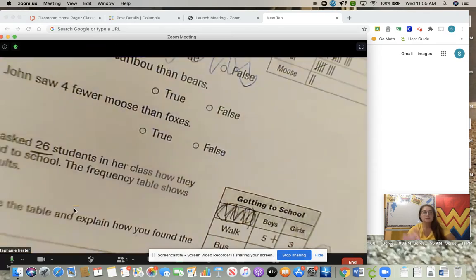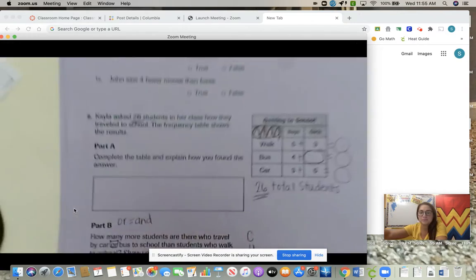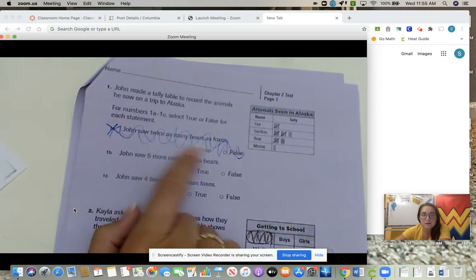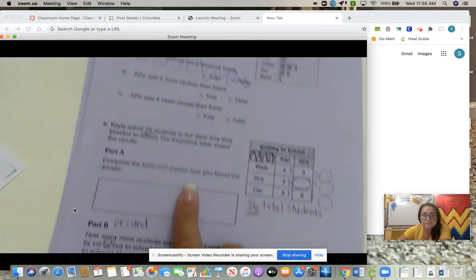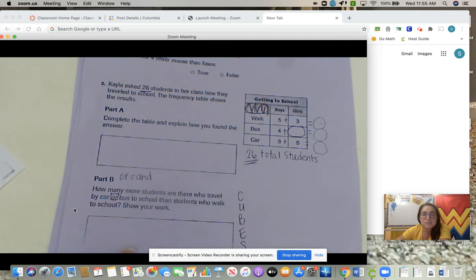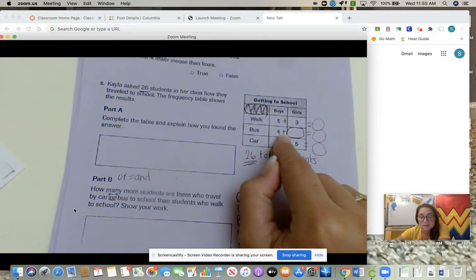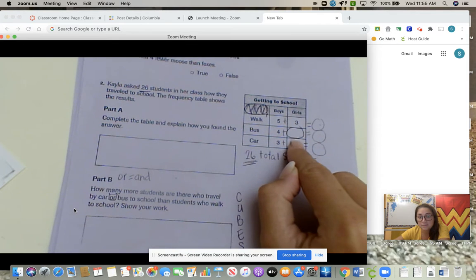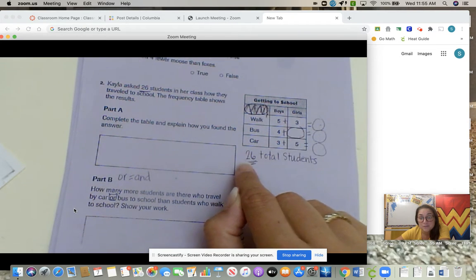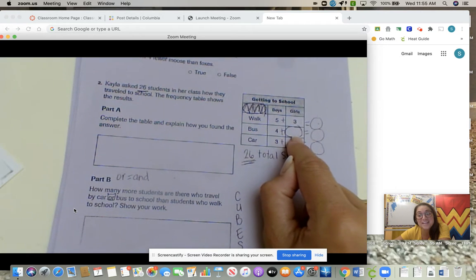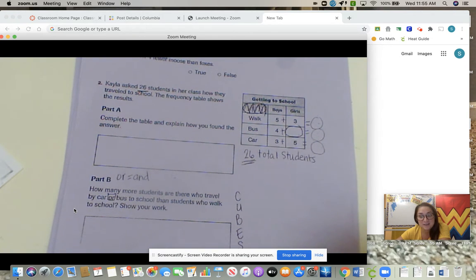The problems that they do not need to do, and I'll go over some little notes. On page 1, they don't need to do 1A. They can cross it out. For number 2, there are 26 total students that they surveyed, but we're missing a box. So we need to figure out how many students go in that box. There should be 26 total. If you count it up, there's not. So you should probably put the remaining number in that box.